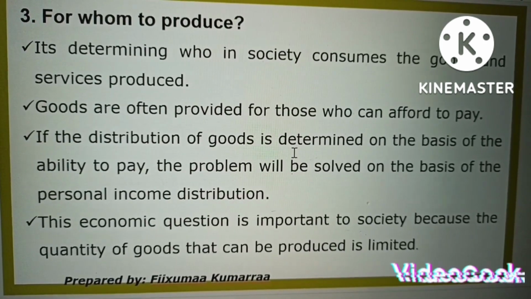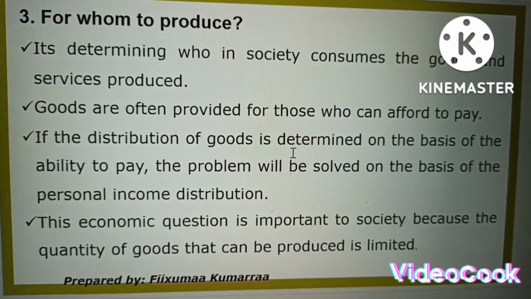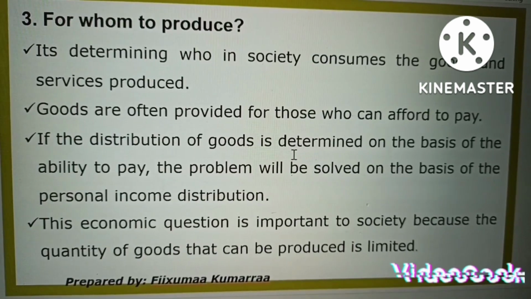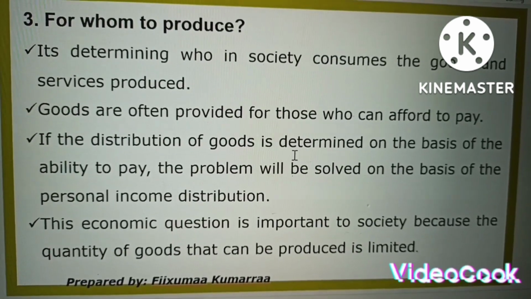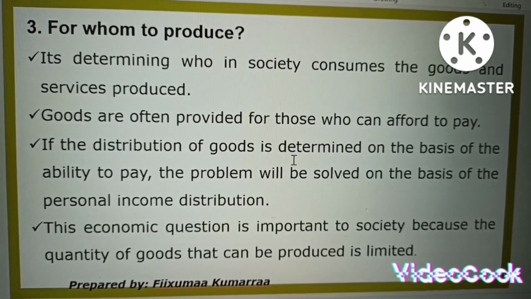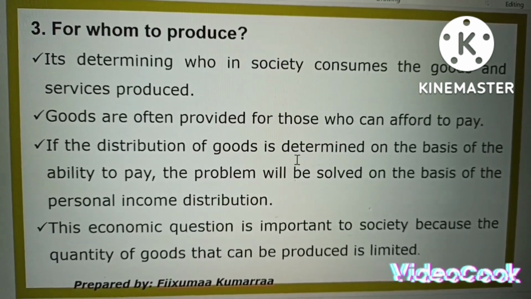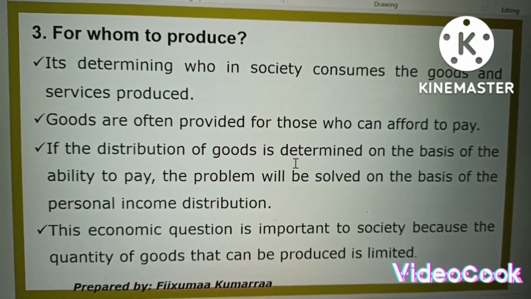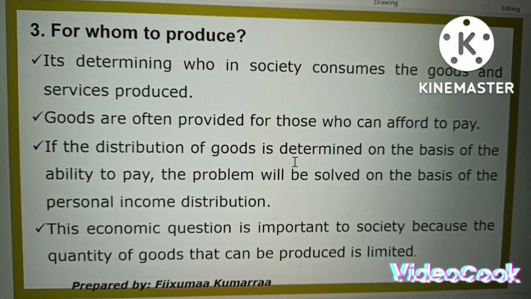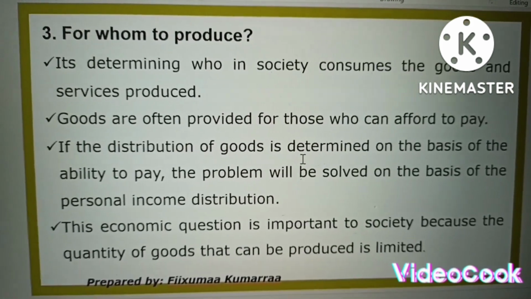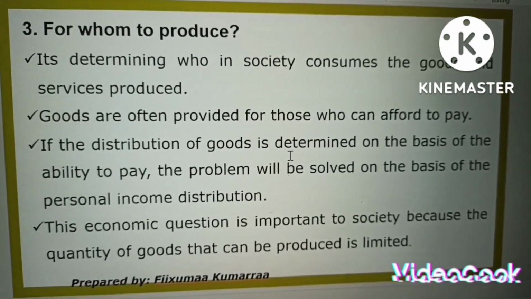This question is important to society because the quantity of goods that can be produced is limited by limited resources.